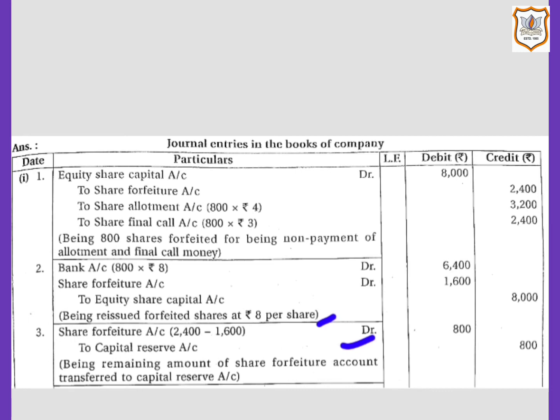As you can see, in the first entry, in share forfeiture account, we have credit balance of rupees 2400. And in the second entry, in share forfeiture account, it is showing debit balance of rupees 1600. So 2400 minus 1600 is the balance that is left in forfeited shares account. So that is rupees 800. So our entry would be share forfeiture account will be debited by rupees 800 and it will be transferred to capital reserve. So capital reserve account will be credited by rupees 800.